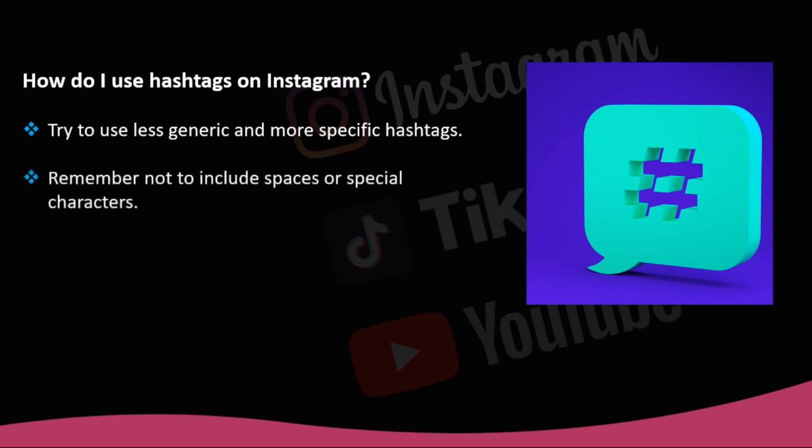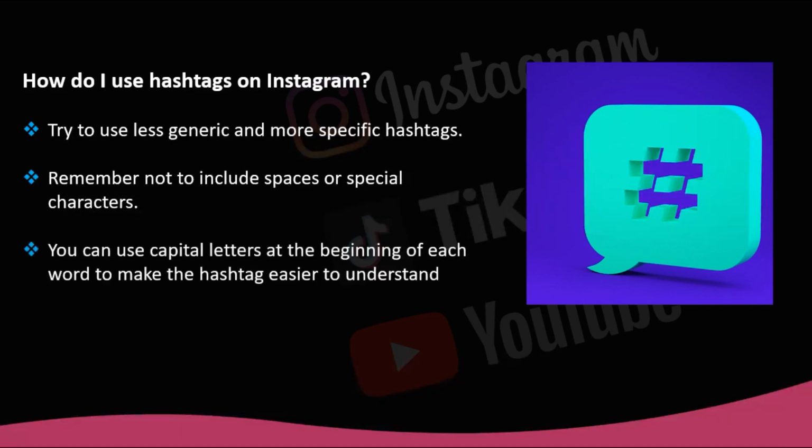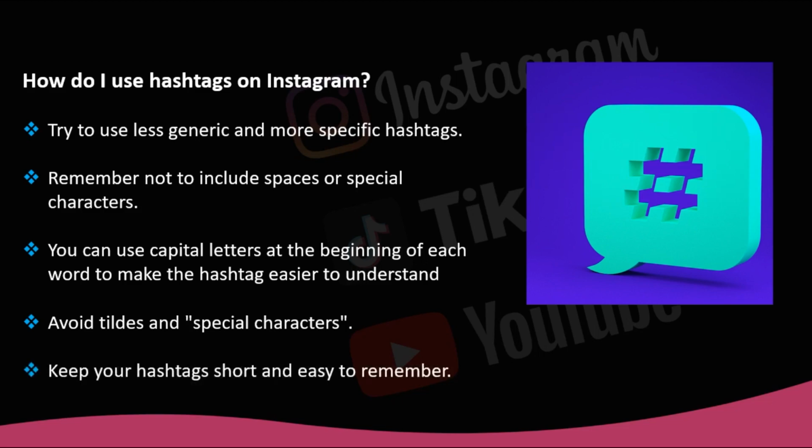Remember not to include spaces or special characters. Numbers are allowed. You can use capital letters at the beginning of each word to make the hashtag easier to understand. Avoid tildes and special characters. Hashtags with characters other than Roman letters don't position themselves optimally. The ones with emojis don't position well either. Keep your hashtags short and easy to remember.